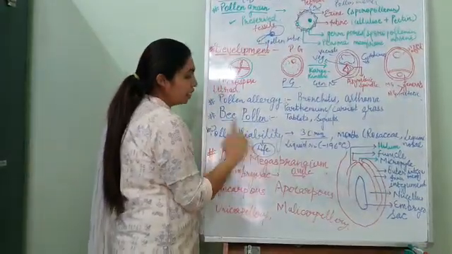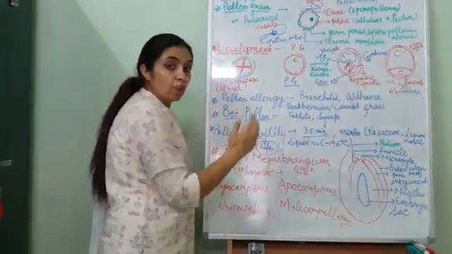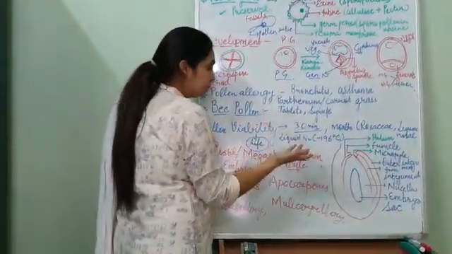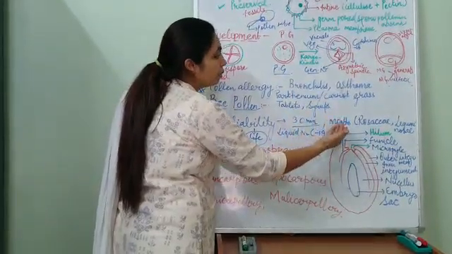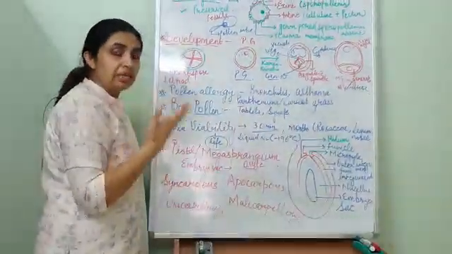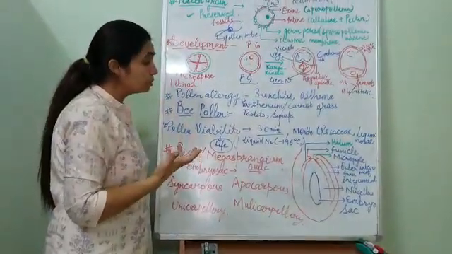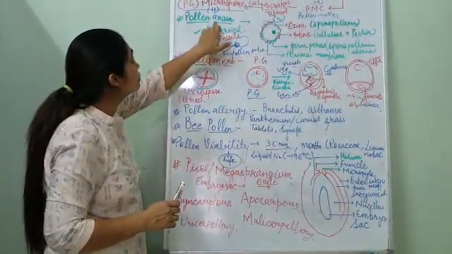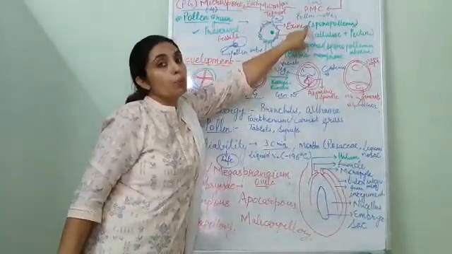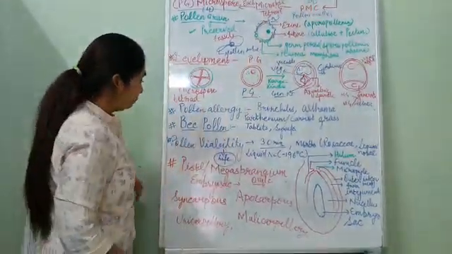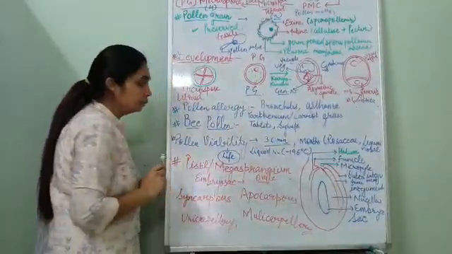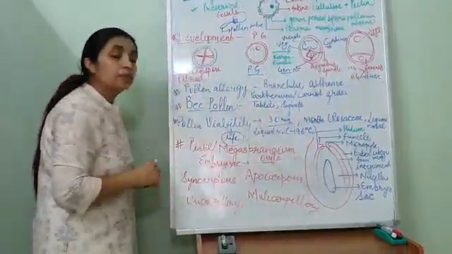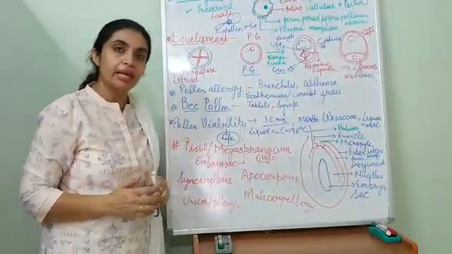Fine. Pollen viability. Viability means the life. Till what time the pollen grain remains alive is known as pollen viability. Some remain alive for 30 minutes, while others can remain for months, and many other examples have also been discovered. One more thing I want to tell here, they can be preserved as fossils. Why can pollen grains be preserved as fossils? Due to the presence of sporopollenin, which is the toughest layer known. Fine. So we can preserve the pollen also in liquid nitrogen at the temperature minus 196 degrees centigrade in pollen banks, and whenever we want to use it, we can use it. Thank you.